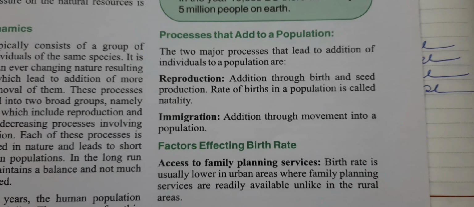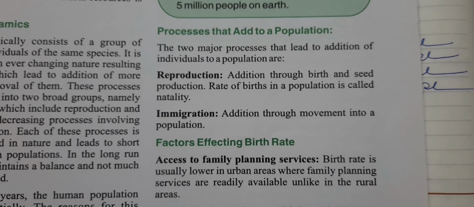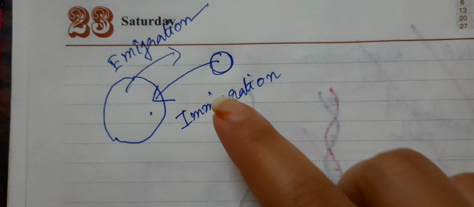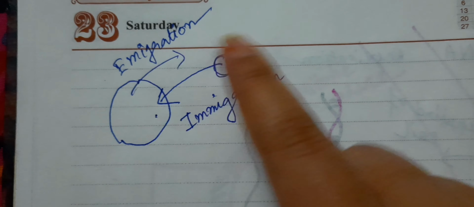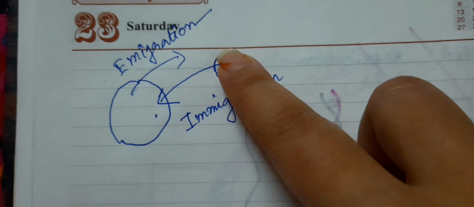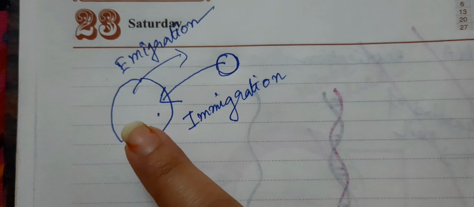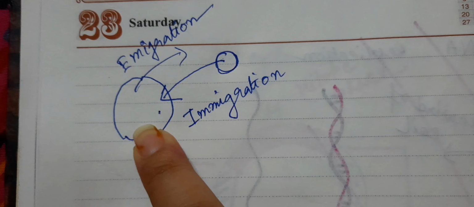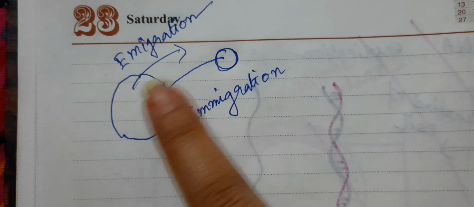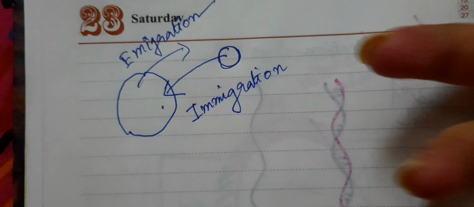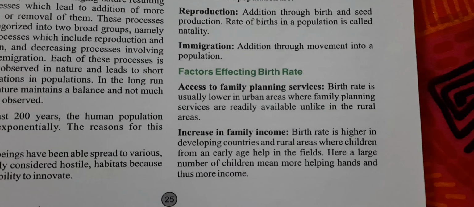Now immigration. Immigration means addition through movement into a population. If there is a large population and a small population, immigration means individuals from this population enter into this population. So, when some individuals from this population enter into this population, there is an increase in this population.